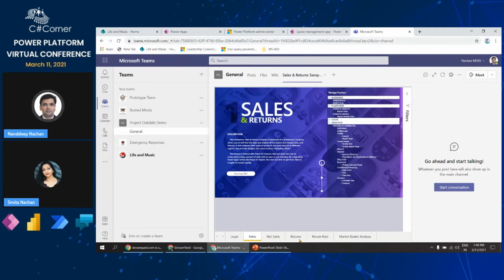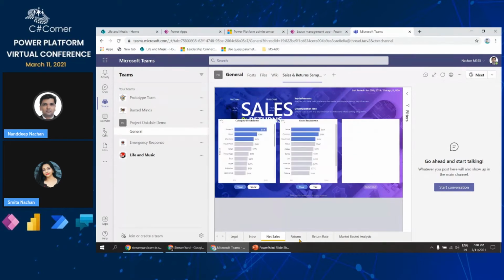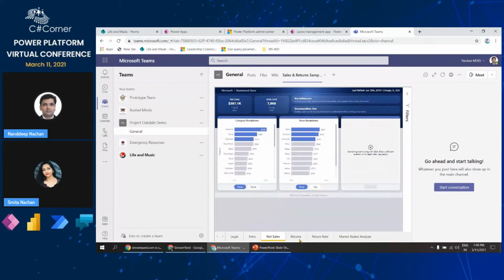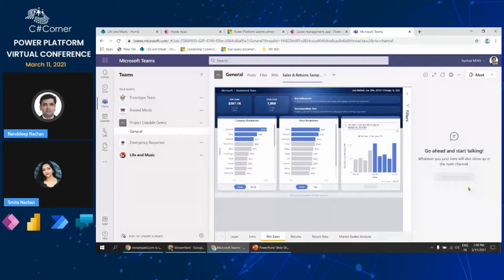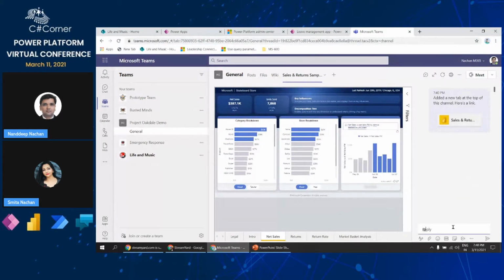Now let's see some more details about it. Over here you can see one conversation icon. The conversation icon expands the tab conversation, and this makes it easier to ask questions of your team and share the insights you find.